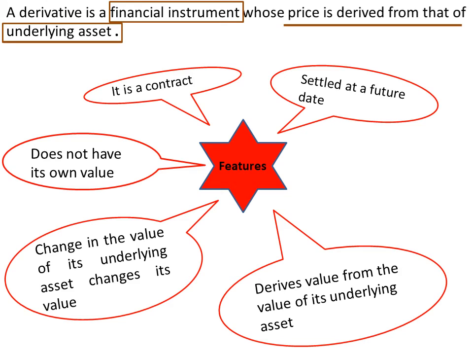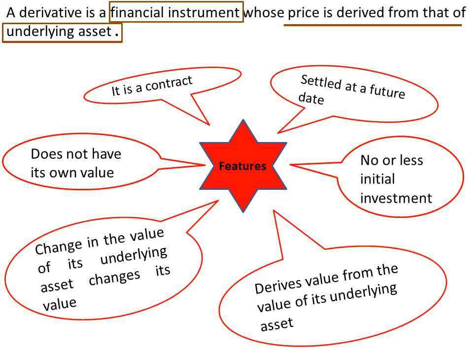The next important feature is that there is no initial investment, or only a very small amount of investment is required at the time of entering into a contract. So we have already seen all the features, and I hope through this example you have understood what a derivative exactly is.